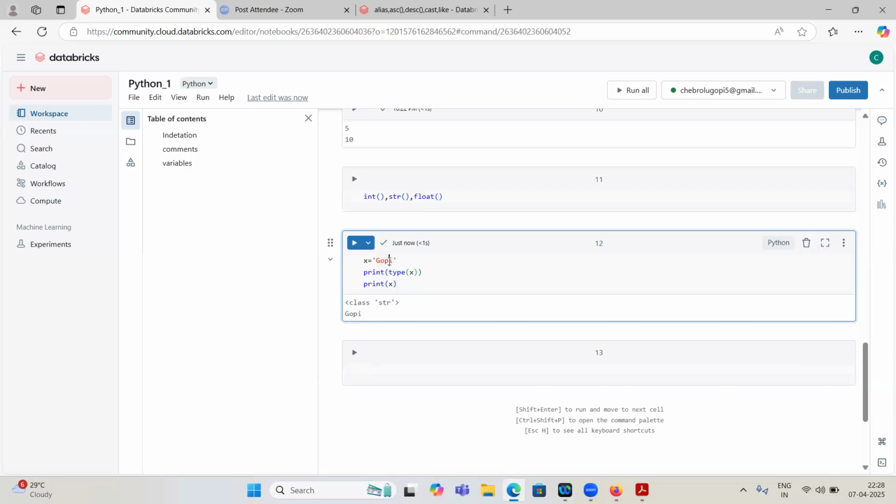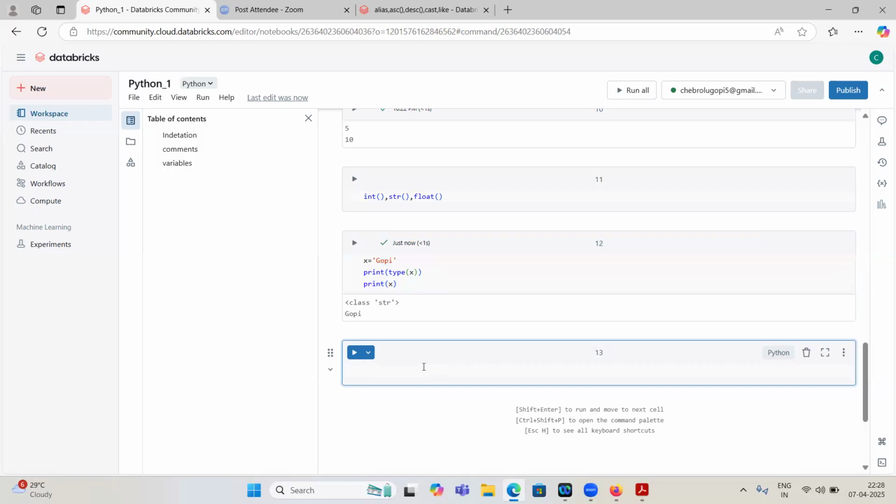A string is nothing but an array of characters. Gopi is nothing but an array of characters G-O-P-I. So whenever this text type is there, you can use either single quotes or double quotes. We don't have a problem. Strings can be surrounded by double quotes or single quotes.